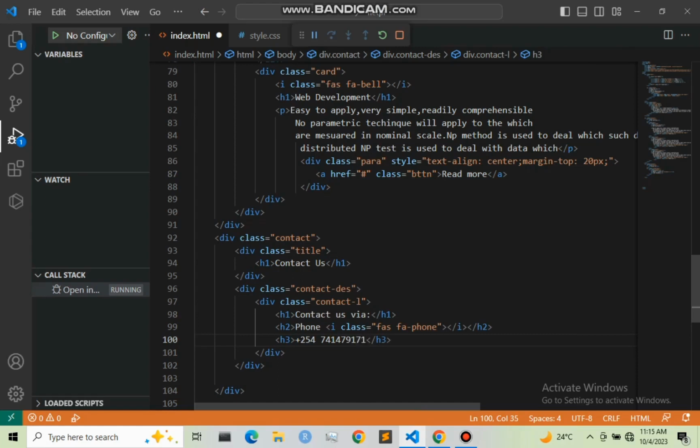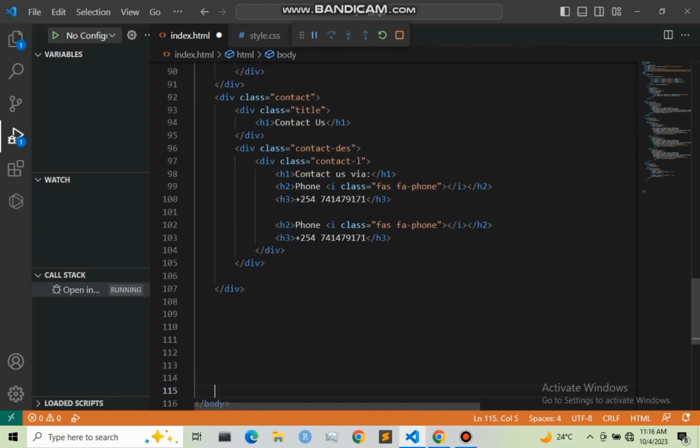Next, I can copy paste this, so I'm going to give out our email. So this h1 should not be included, so let me clear this. I'm going to change this phone so that I can create an email.